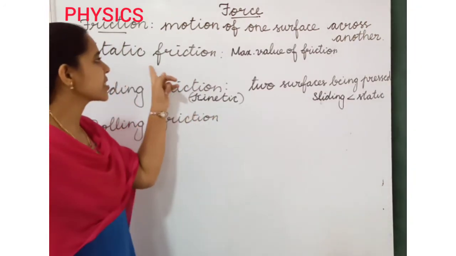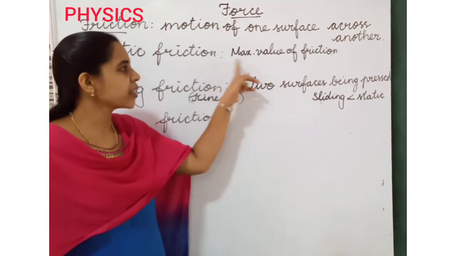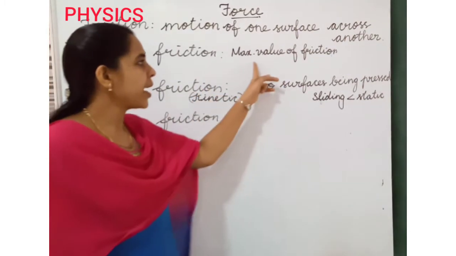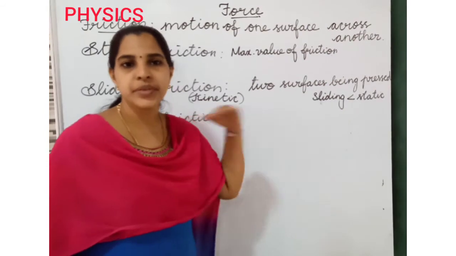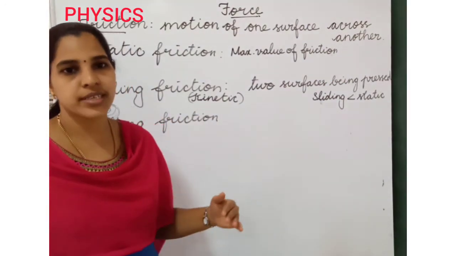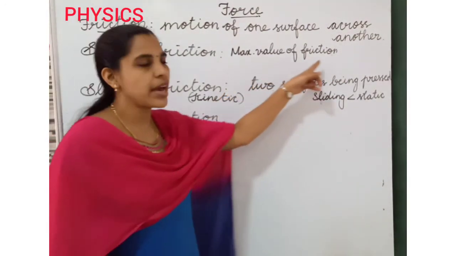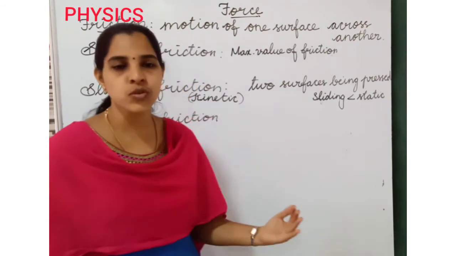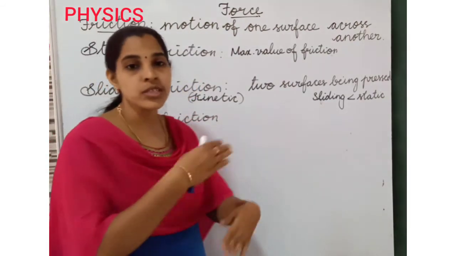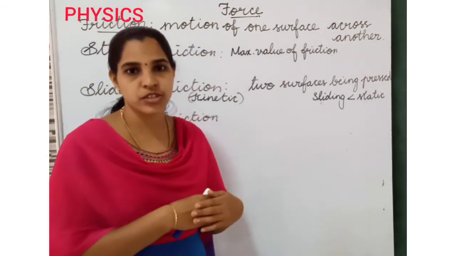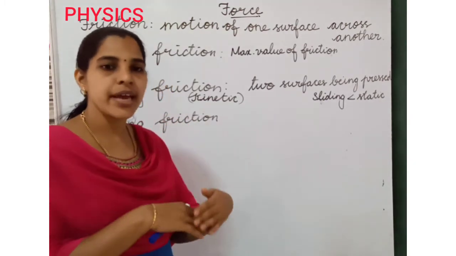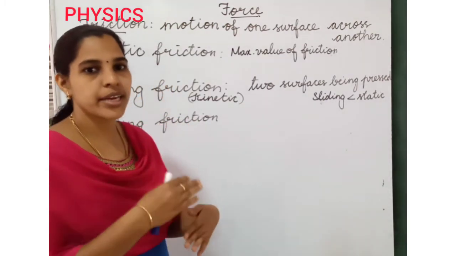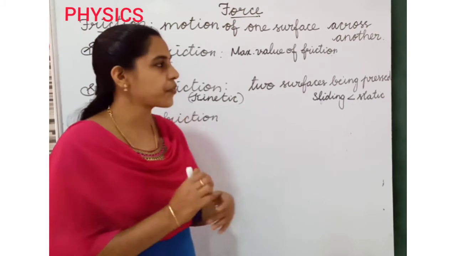First one is static friction. What is the meaning of static friction? Maximum value of friction between the two surfaces. We need two surfaces for friction to act, a rough area or smooth area. We need two objects or two surfaces.